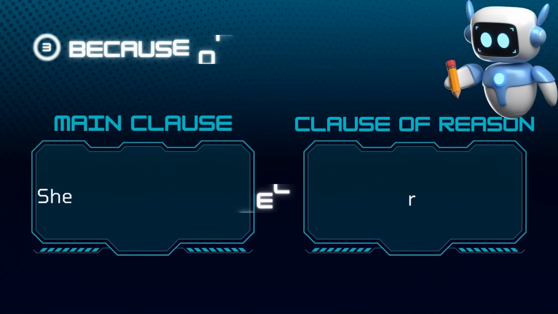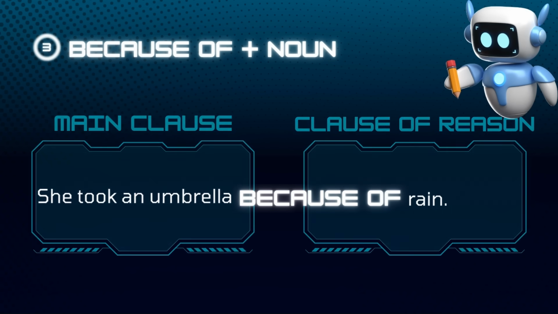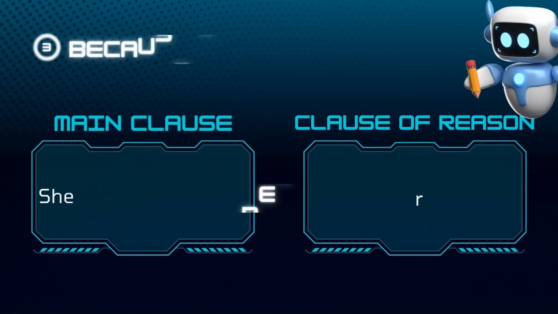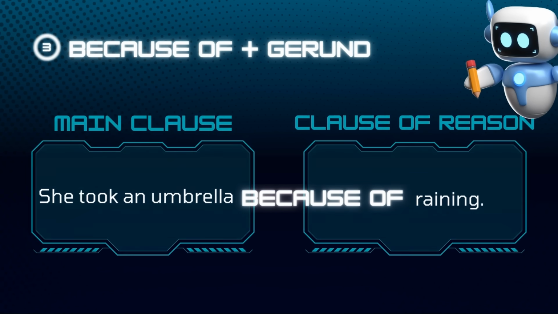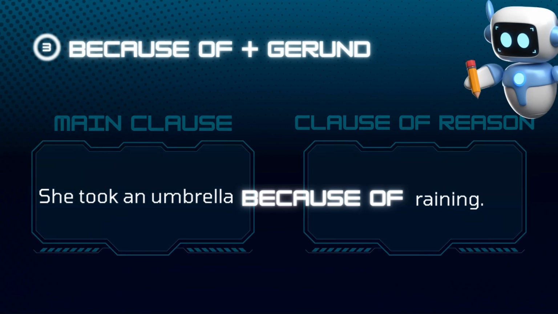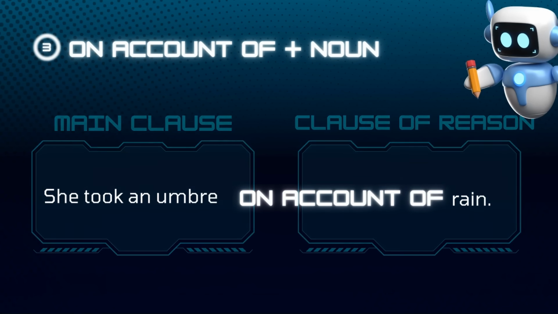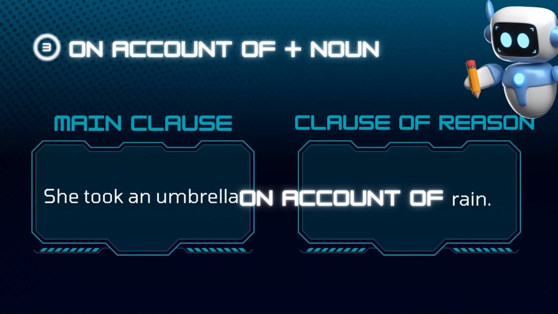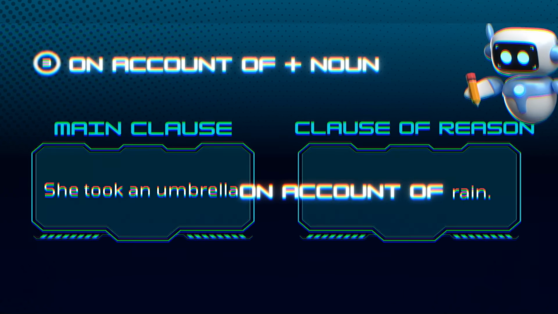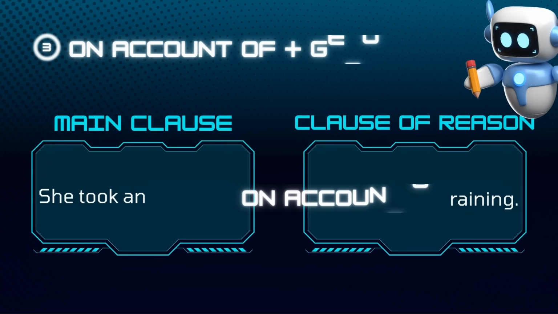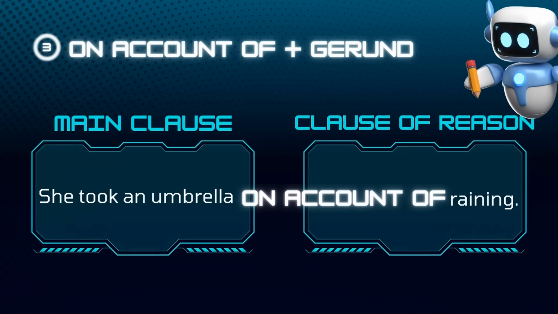The next expression is because of plus noun. She took an umbrella because of rain. We can use because of with gerund. She took an umbrella because of raining. The next expression is on account of plus noun. She took an umbrella on account of rain. On account of can be used with gerund. She took an umbrella on account of raining.